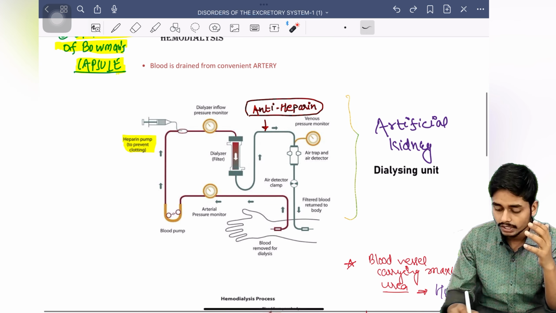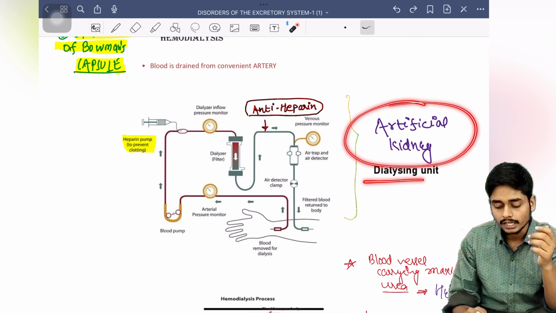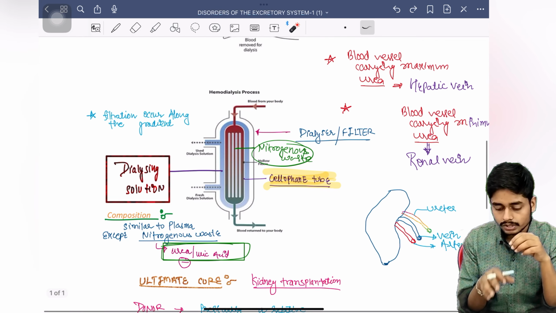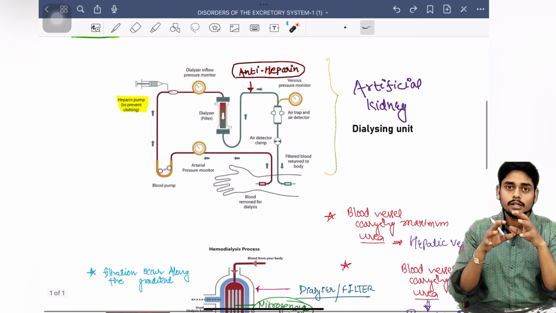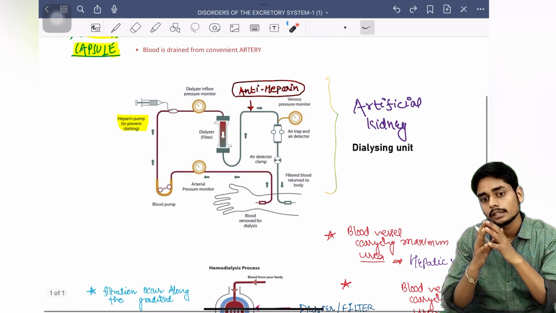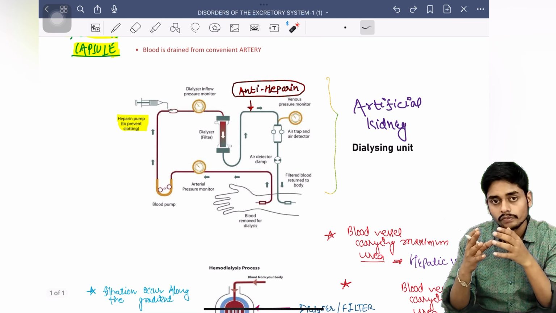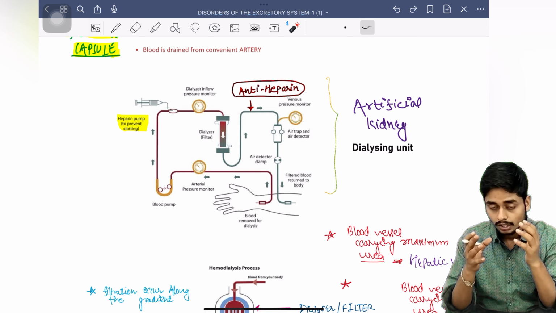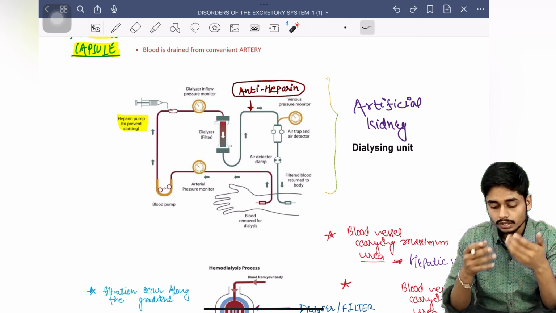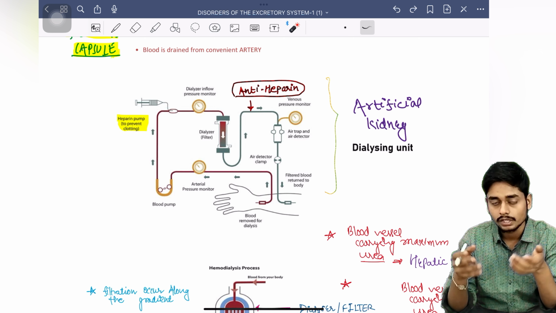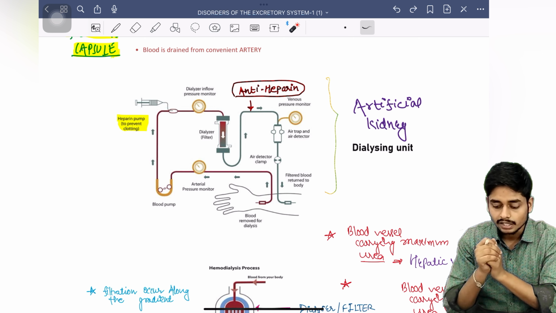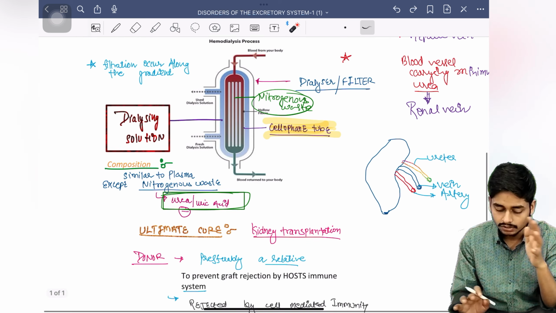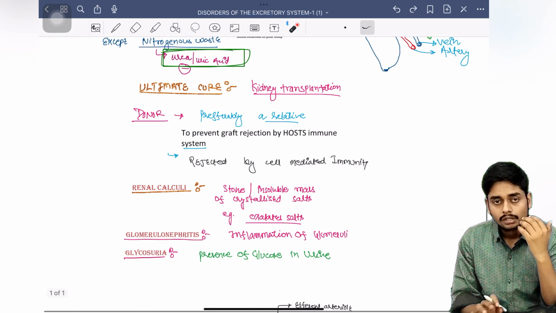This is called an artificial kidney or dialysing unit. In NCERT there is a line written that hemodialysis is a boon for kidney patients who have long-term kidney diseases. This machine acts as their kidney, which is why we call it an artificial kidney. So this is all about uremia.